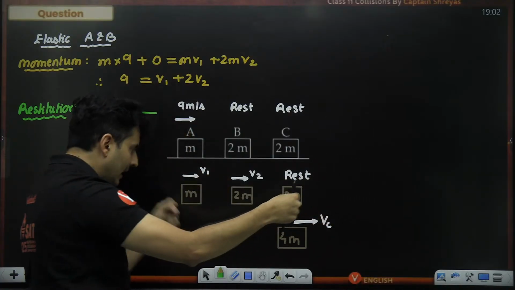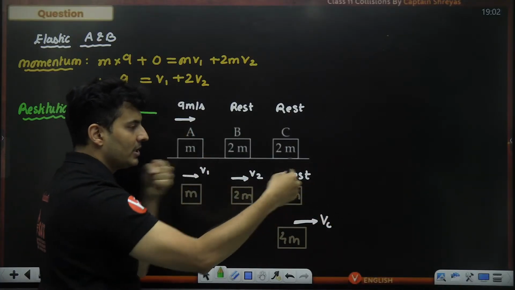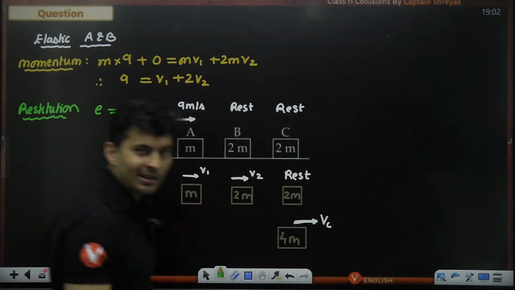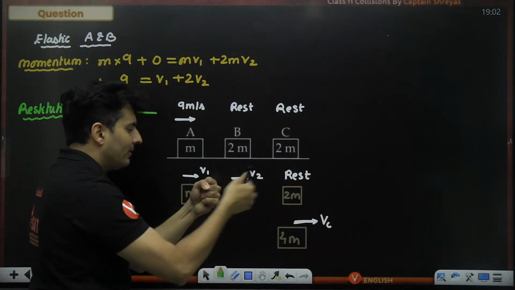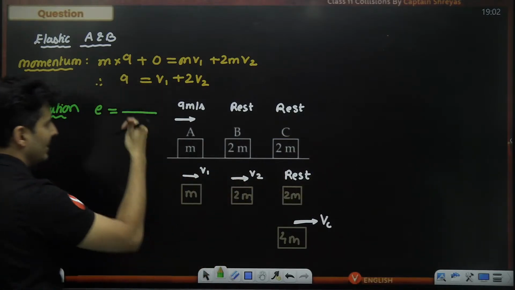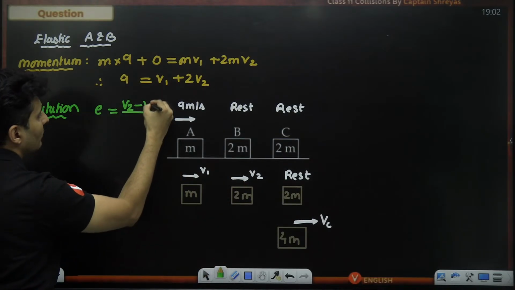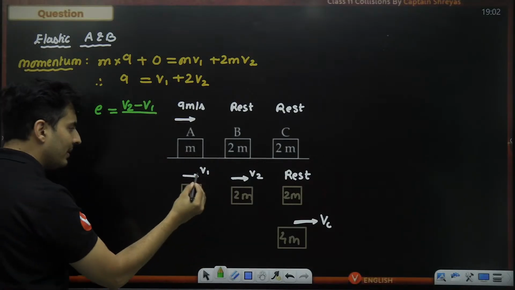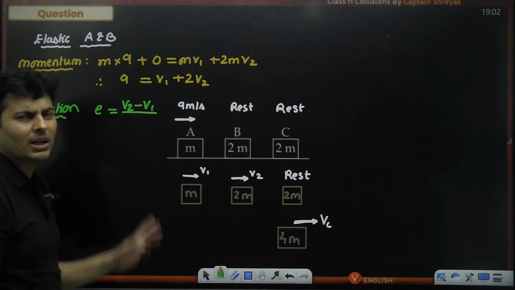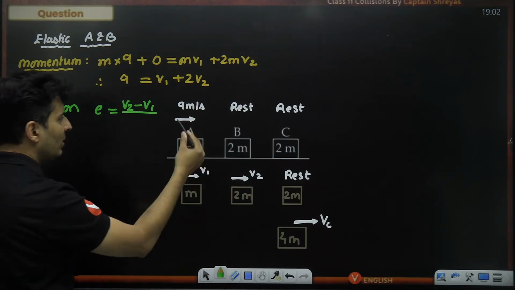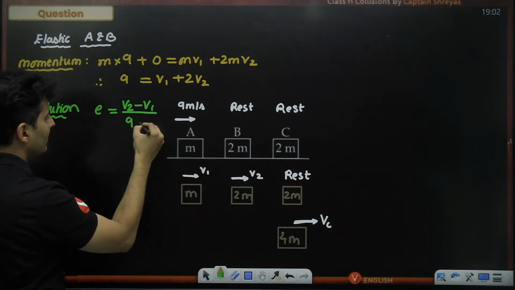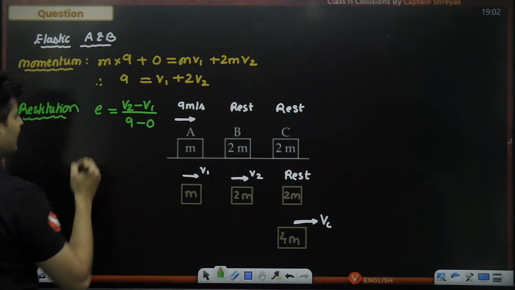It is ahead. Else, if A was faster after the collision, then A would again go and hit B, which cannot happen. So after the collision, B should move faster. So v2 will be more, so v2 minus v1. If v1 was more, it would be v1 minus v2, but I know v2 is more. Before the collision, they are approaching each other with a speed of 9. This guy was at rest.